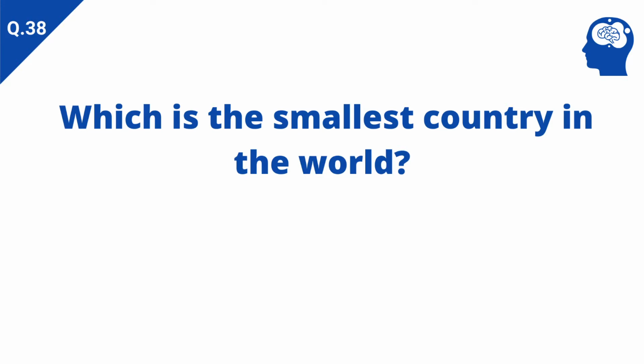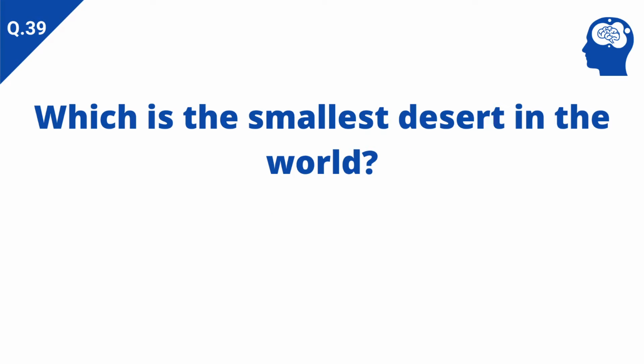Which is the smallest country in the world? Answer: Vatican City. Which is the smallest desert in the world? Answer: Carcross Desert.